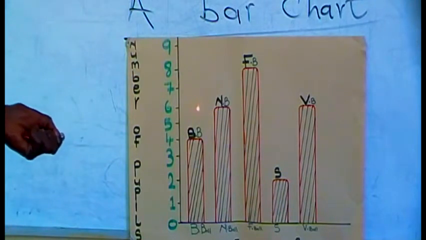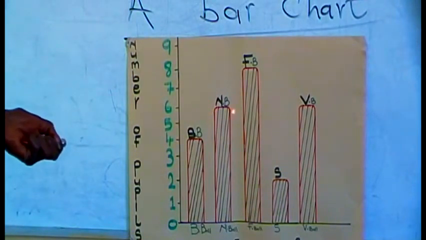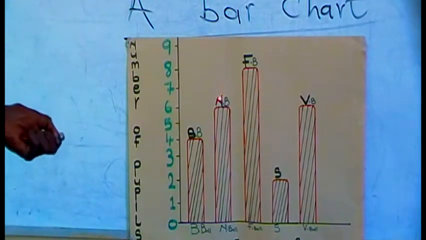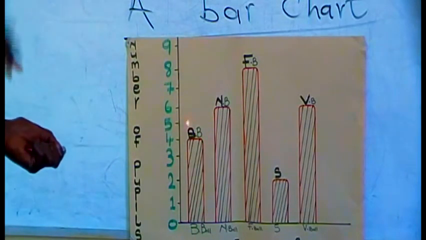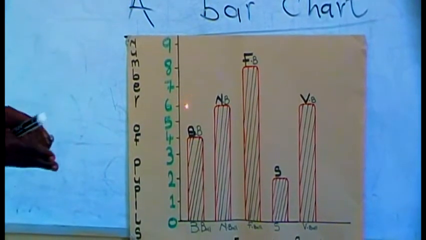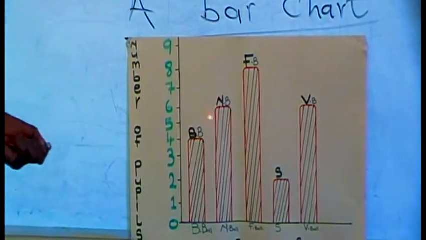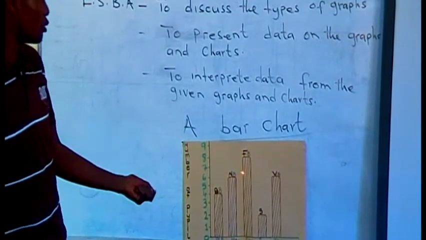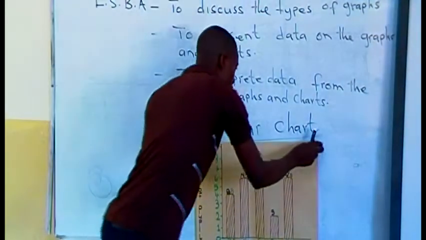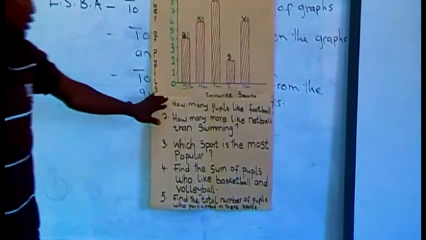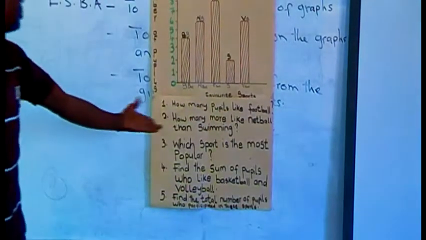When you show the data you collected in that way, that is what we call data presentation. Now, how do you interpret the same data you have collected? You interpret the data from the given graph. Sometimes the data may be presented on a graph like this. This is a bar chart, the same chart we are talking about. So the question that you may be asked is like this: